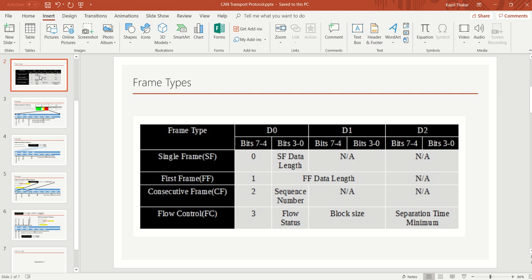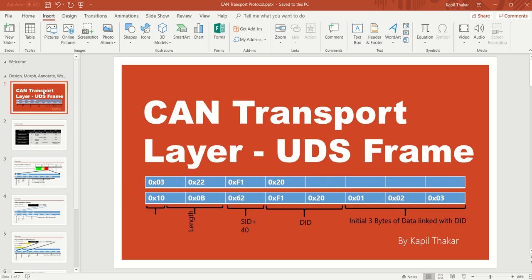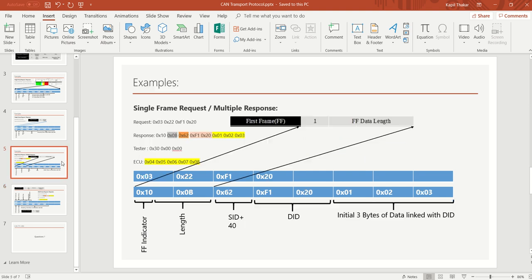I think this is a short video where we can understand how exactly the UDS request and response flow for a single frame request and a multi-frame response. In the other case, there could be a multi-frame request itself, where we need to send more than 8 data bytes in the request itself, and then we need